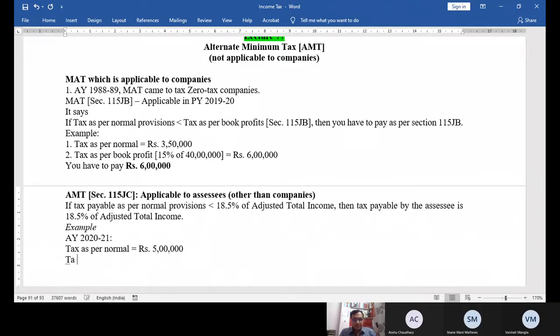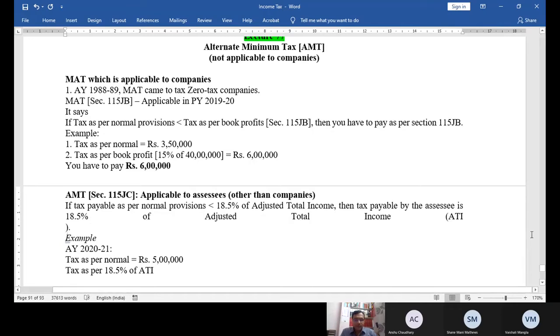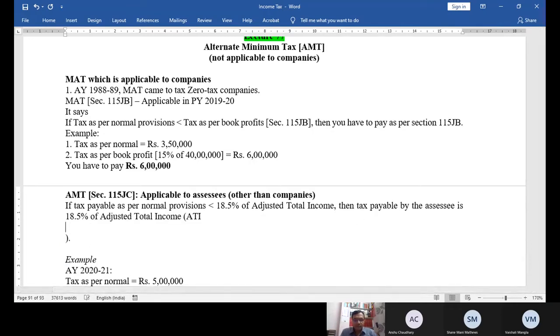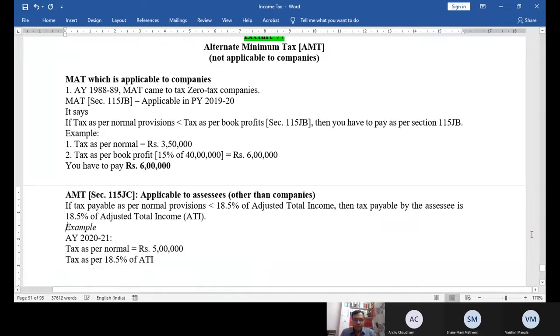Tax as per 18.5% of adjusted total income, ATI, is equal to rupees 7 lakh. This ATI is only to make you understand, otherwise don't write this.